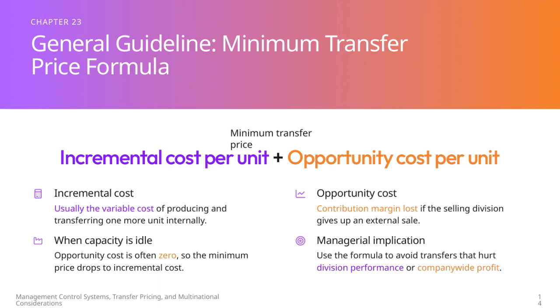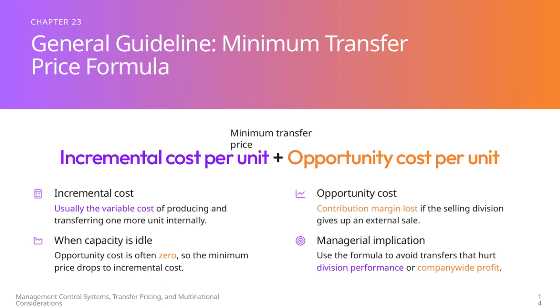Opportunity cost, on the other hand, represents the contribution margin lost if the selling division forgoes an external sale to transfer the product internally. This is important because the division might sacrifice profitable external sales to meet internal demand. When the company has idle capacity, the opportunity cost is often zero.